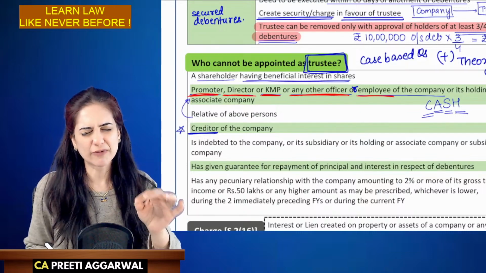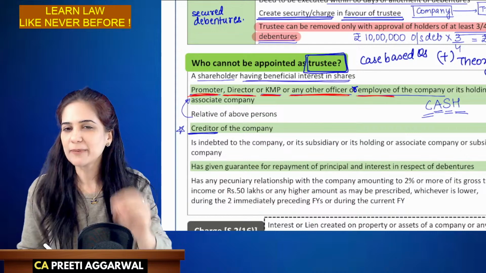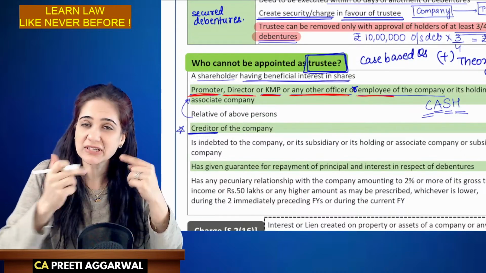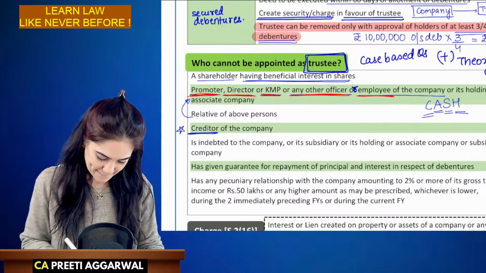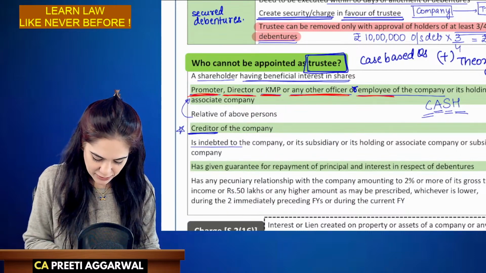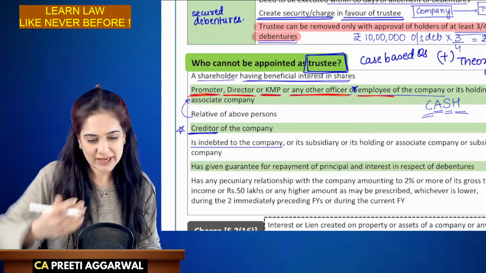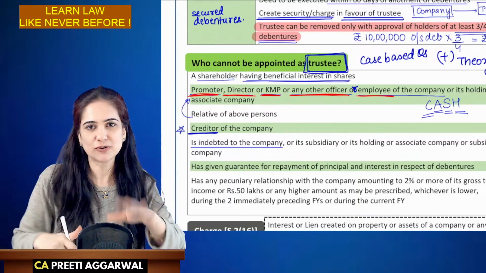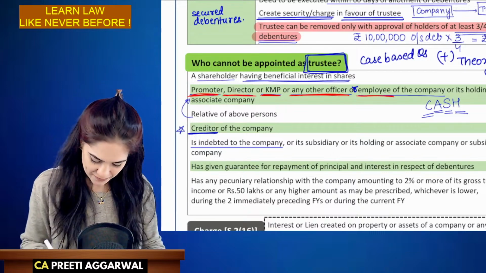Creditor has to recover only 500 rupees. Cannot be appointed as trustee because you will not think in favor of the debenture holders. You will first think of your interest. Any person who is indebted to the company is biased, he has to pay money to the company. So he will obviously think from his point of view, not the debenture holders' point of view.